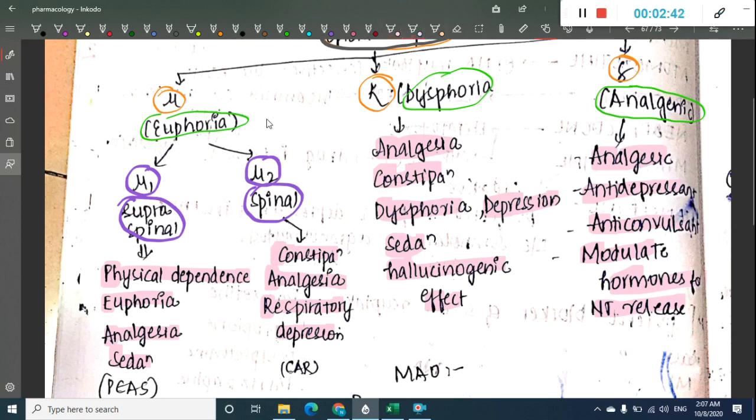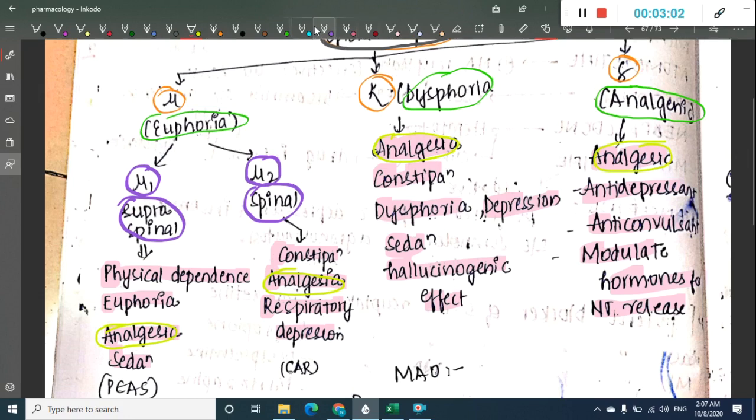Among all these three, if you were asked which effect is common, analgesic action is present in all three receptors.